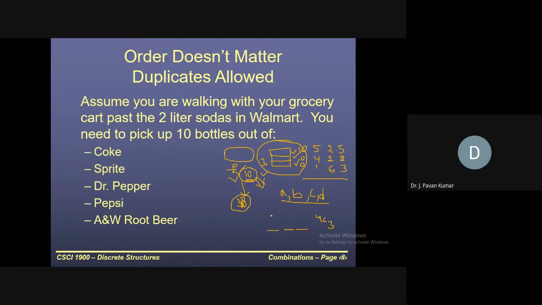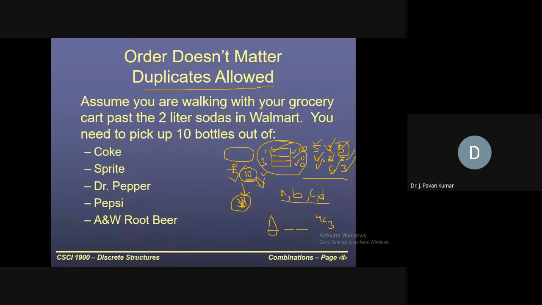But here duplicates are allowed. Duplicates are allowed in the sense that I can select all 10 ice creams as one variety. From this only I can select all 10. Or from here I can select 5, next 4, next 1. Or from the first one I can select 2, next 2, next 6. Or first 5, then 2, then 3. Like this I can select duplicate items. Yes or no? So duplicates are allowed.